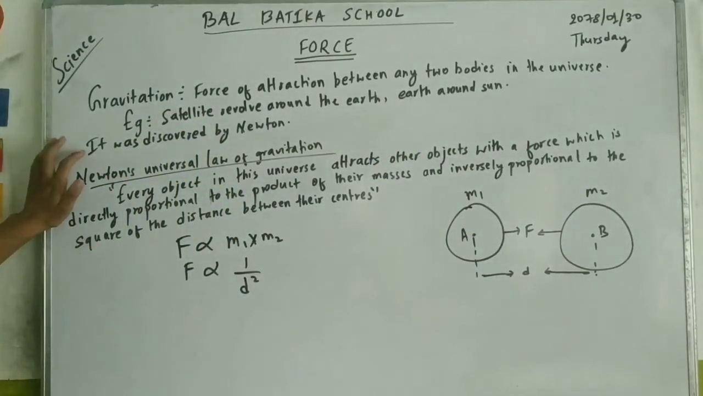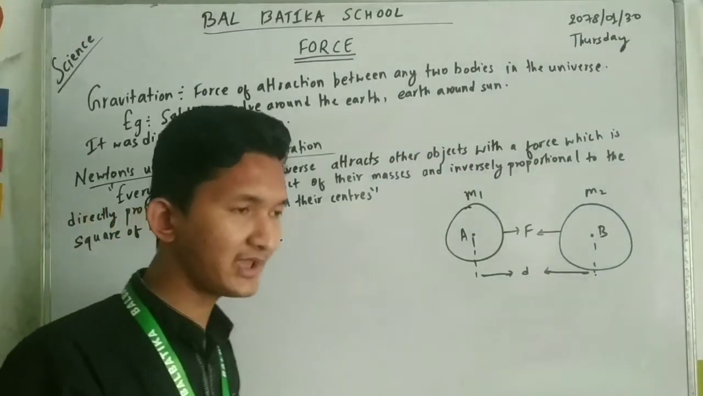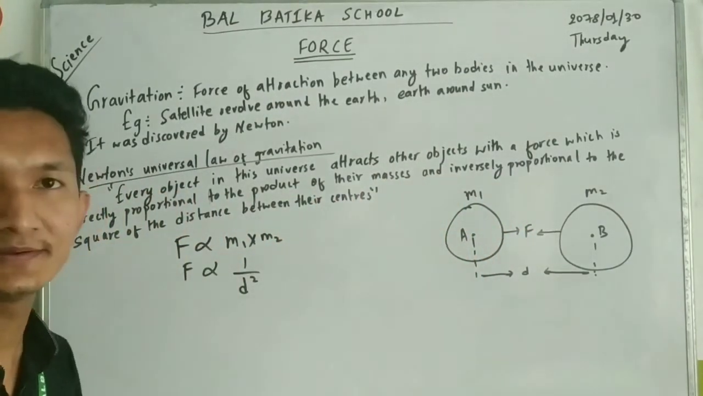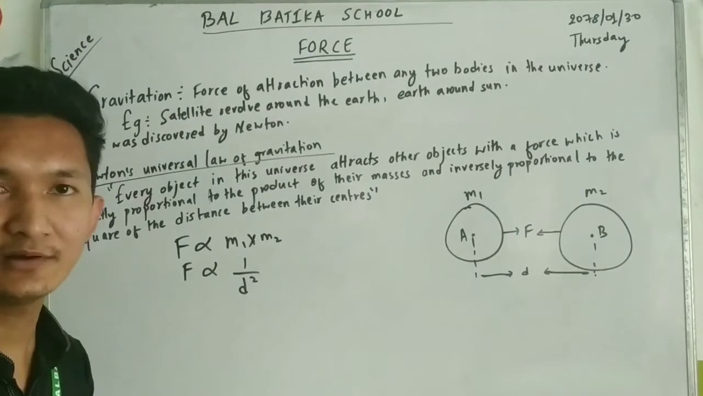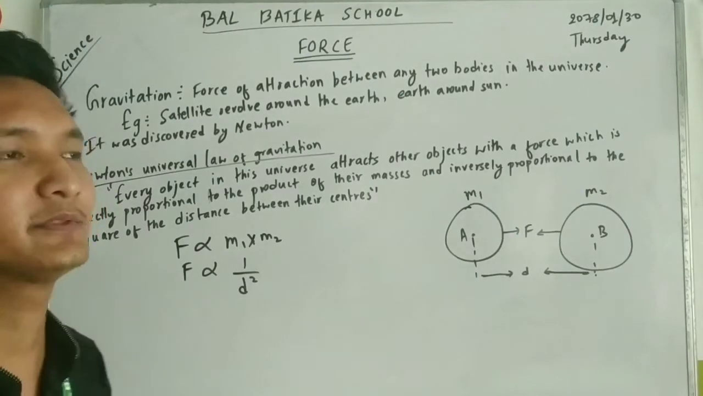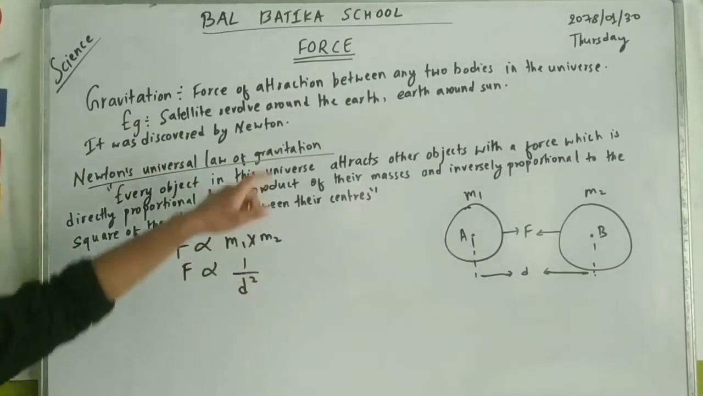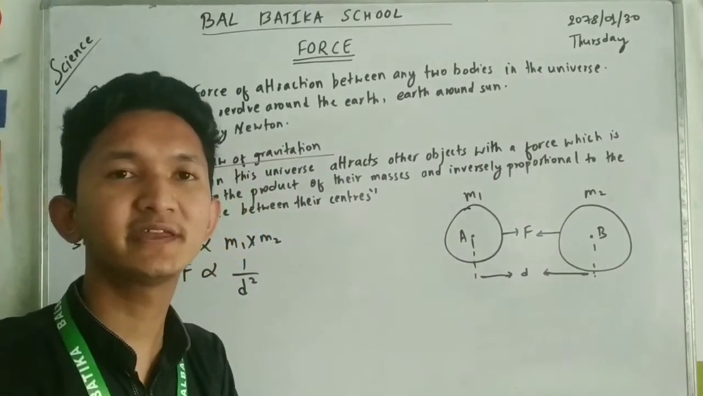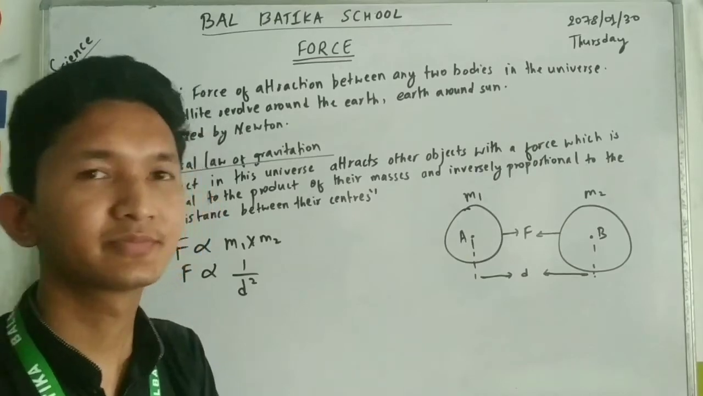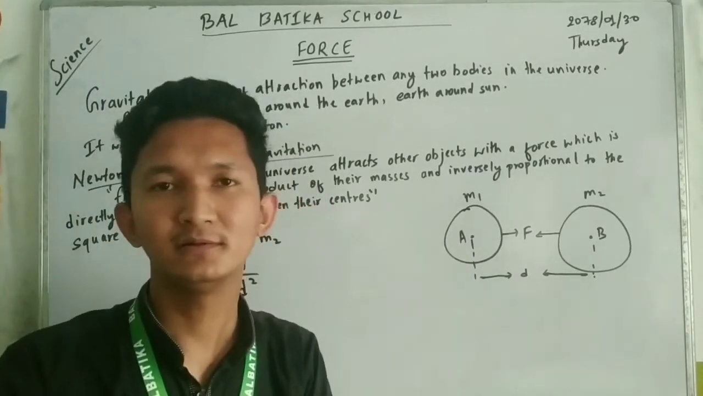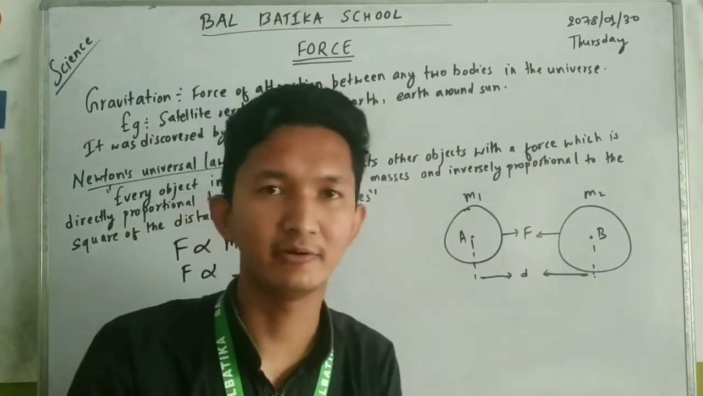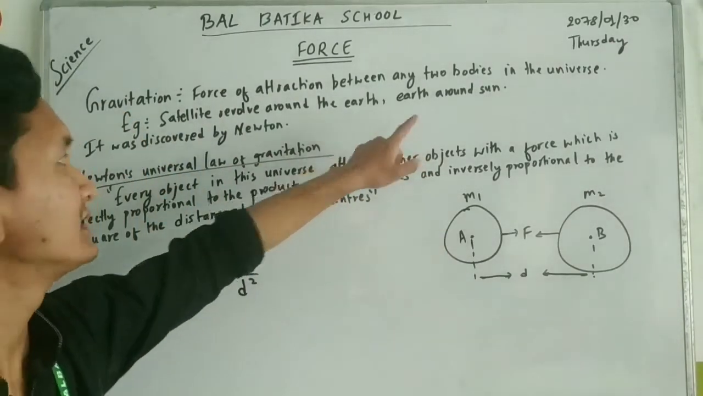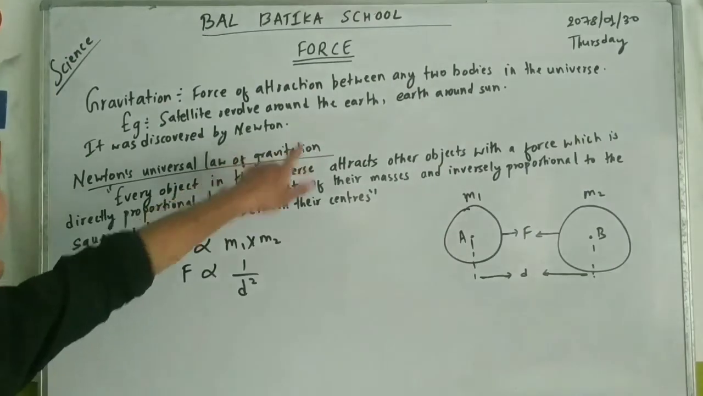It was first discovered by Newton. As everyone has heard, Newton discovered this by observing the falling of an apple from the tree. That came into his mind, and he discovered what was the thing that made that ripe apple fall down to the ground. Why didn't it go up? That was the reason Newton discovered this force.